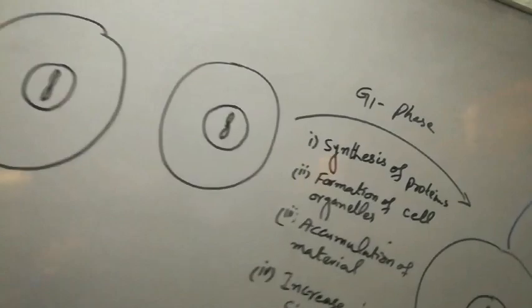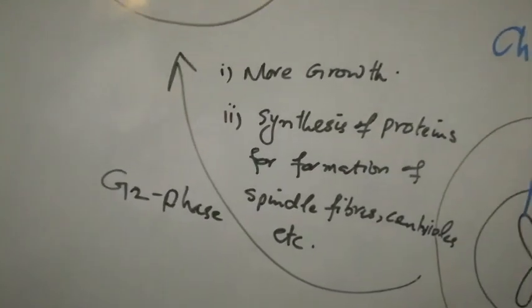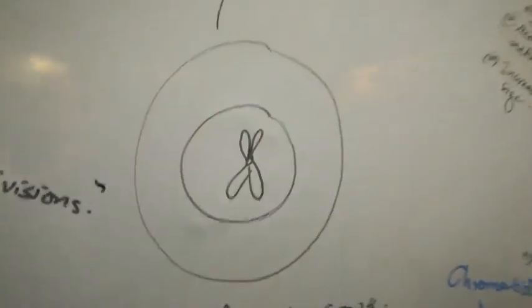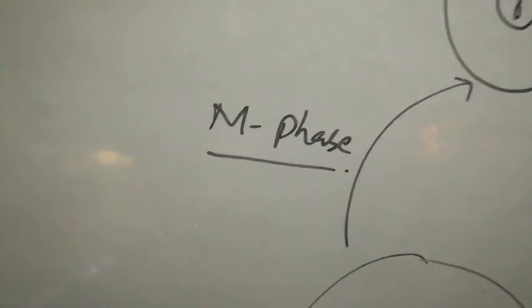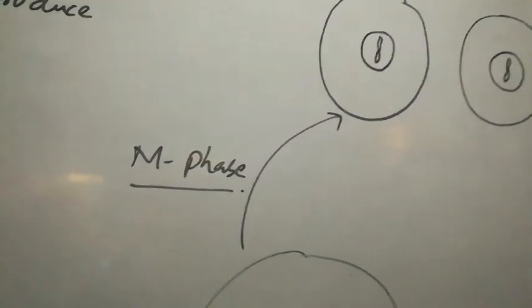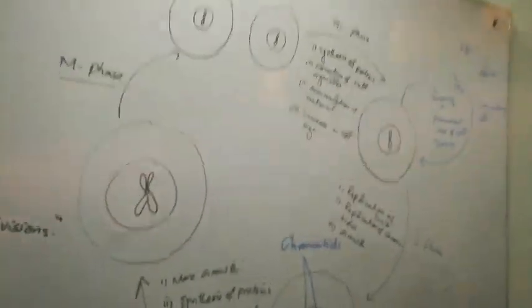Interphase is further divided into three main steps: first the G1 phase, second the S phase, and third the G2 phase. After these phases, the cell will undergo a new phase called the M phase. So these are the main events involved in the interphase process.